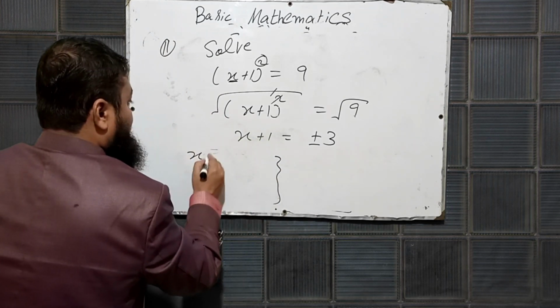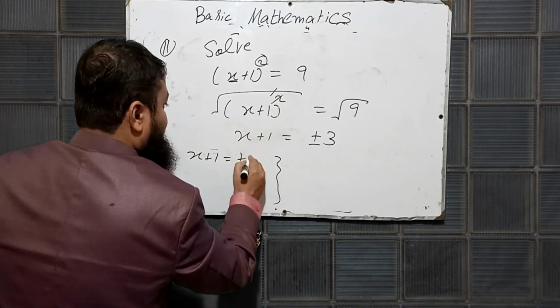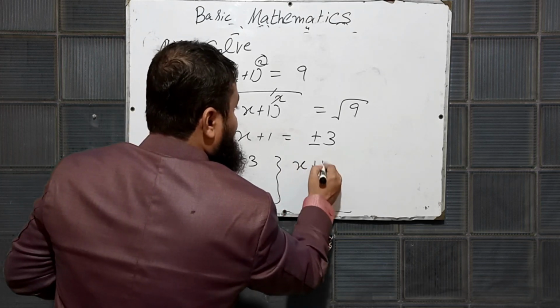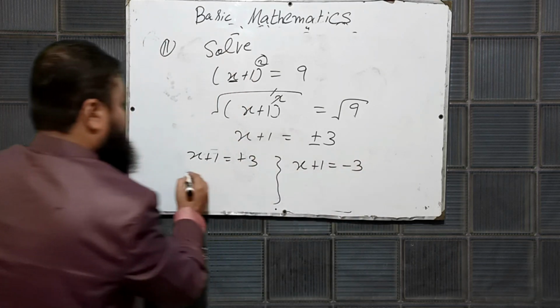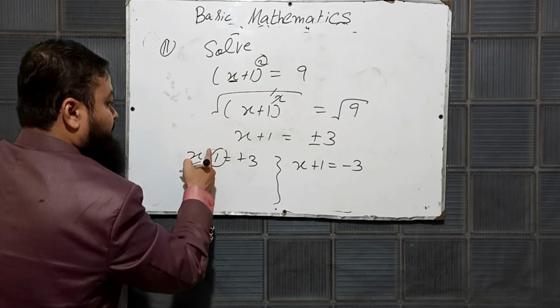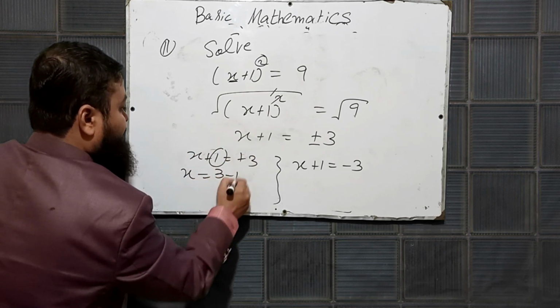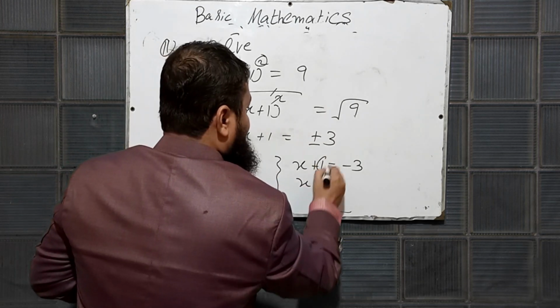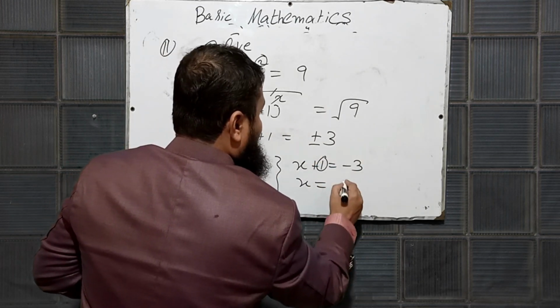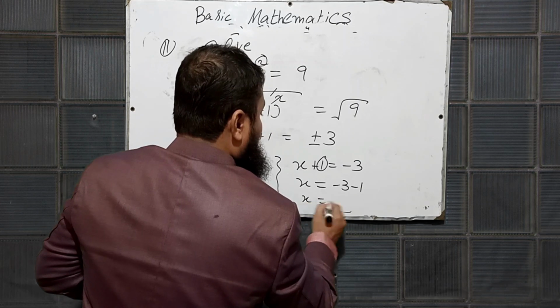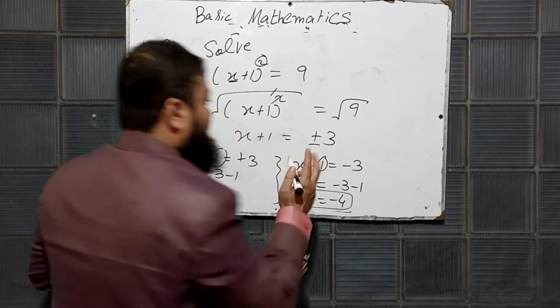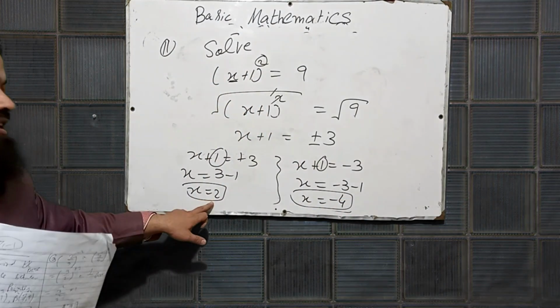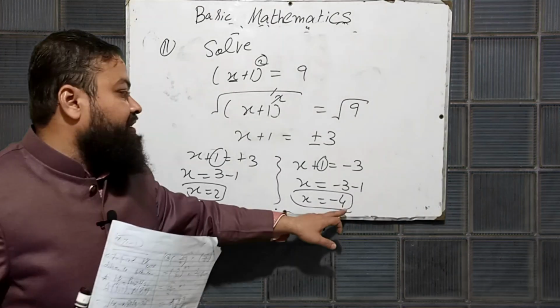X plus 1 will be equal to plus 3, and over here you will write x plus 1 is equal to minus 3. This plus 1 will be shifted on the right side, 3 minus 1, that will be 2, and this plus 1 will be shifted on the right side, that will be minus 3 minus 1, and the last answer is minus 4. There are 2 values of x: one is plus 2 and the next one is minus 4.